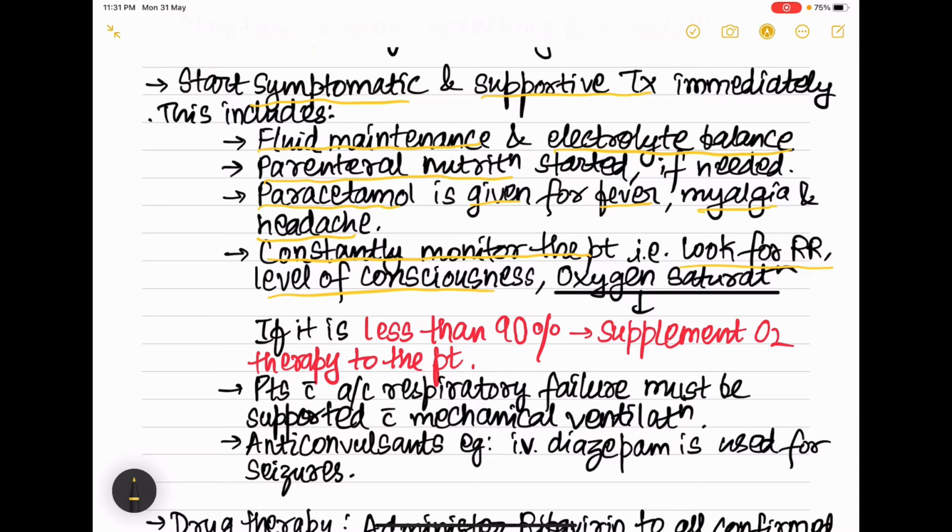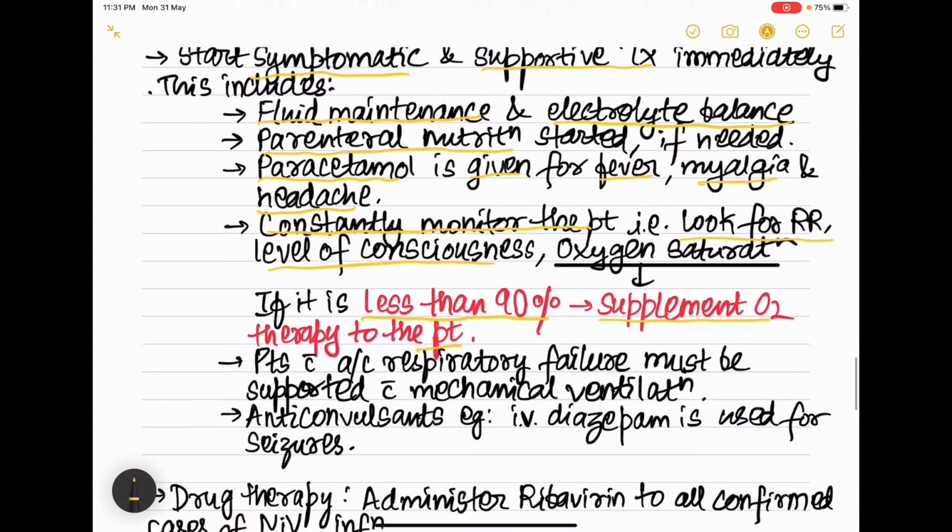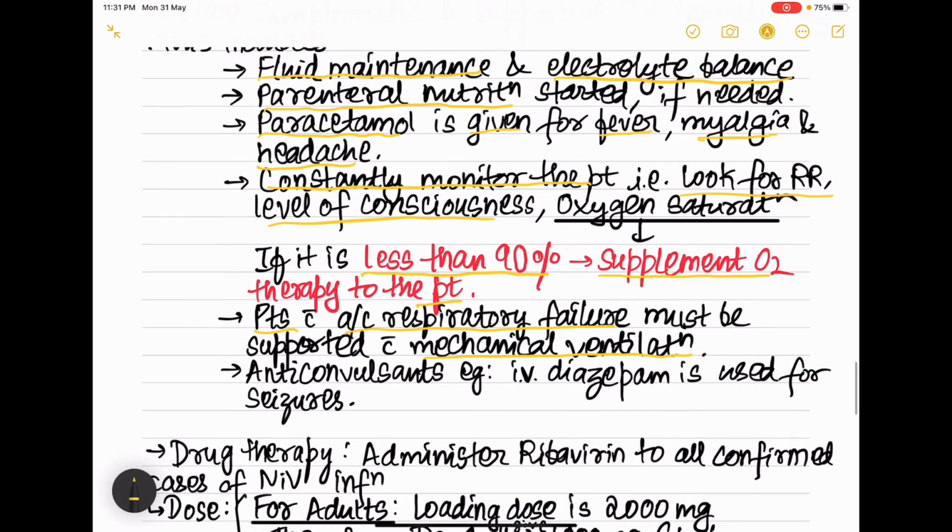So if the oxygen saturation is less than 90%, then we have to supplement oxygen to the patient. In patients with acute respiratory failure, we have to start the patient on mechanical ventilation. That is, the patient will not have any respiratory effort, so we have to start mechanical ventilation in these patients. And then anticonvulsants are given for controlling seizures, that is IV diazepam.